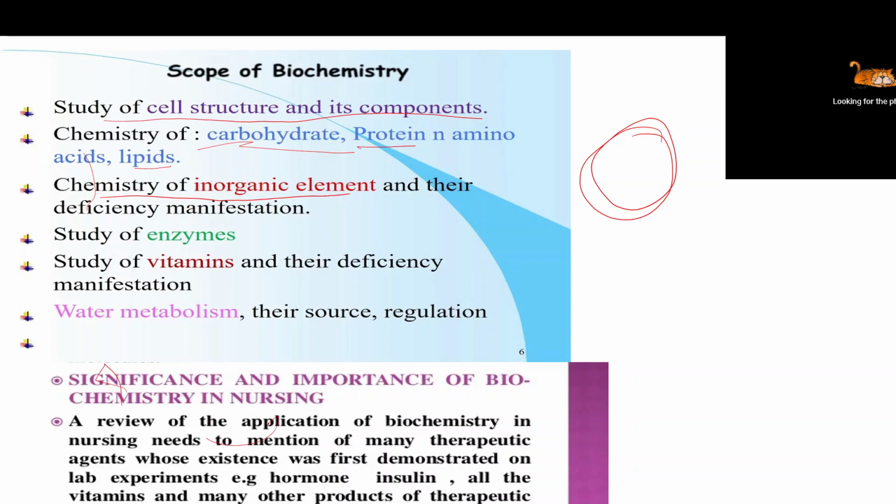Next one, you see, is the study of enzymes. Enzymes are a type of protein in nature, a type of chemical which helps in the breakdown of larger molecules into simpler forms. So our biochemistry also deals with the study of enzymes, and the study of vitamins and their deficiency. Not only the study of vitamins, but their deficiency: what will happen when a patient suffers from the deficiency of any vitamin.